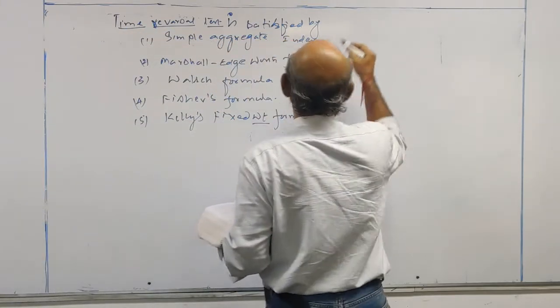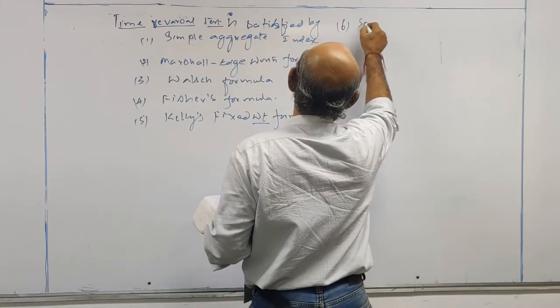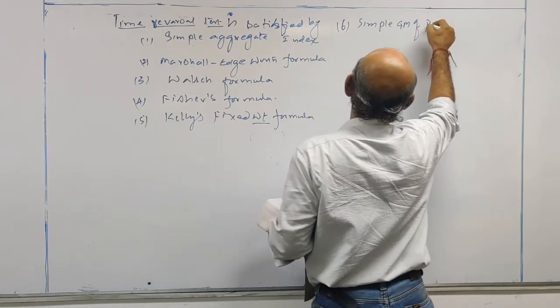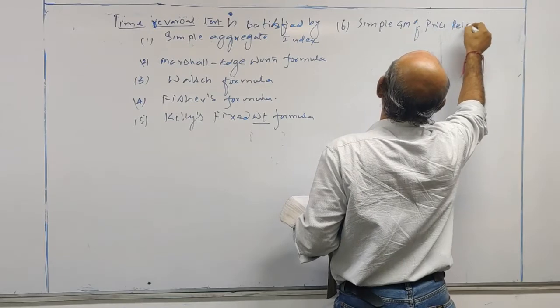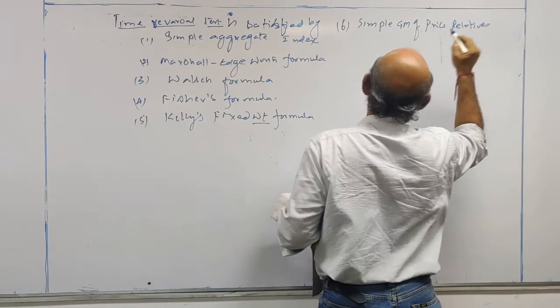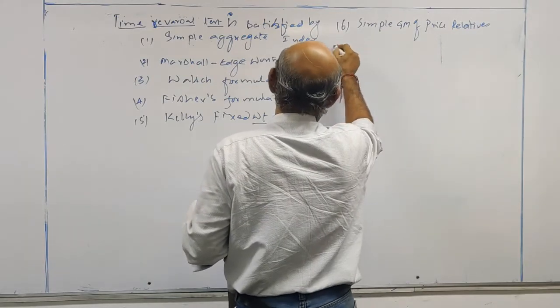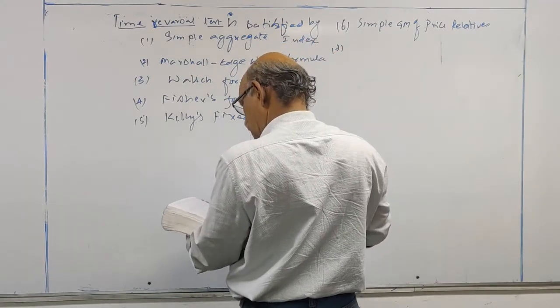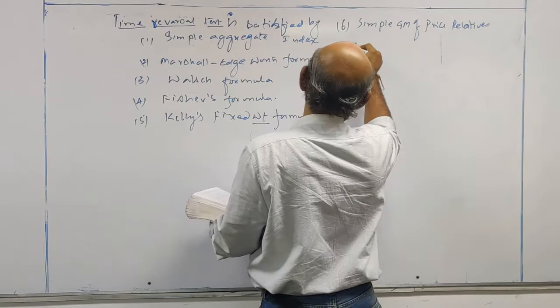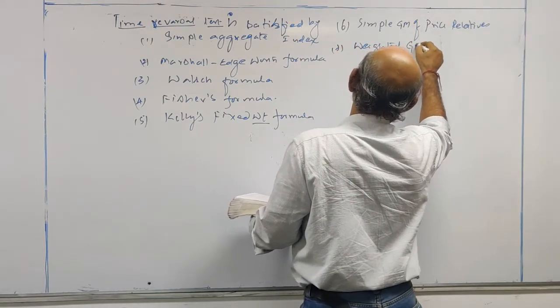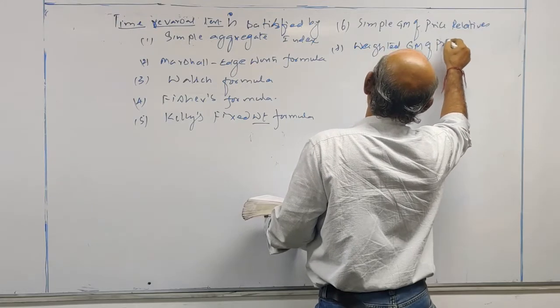Sixth, simple geometric mean of price relatives. Seventh one, weighted geometric mean of price relatives.